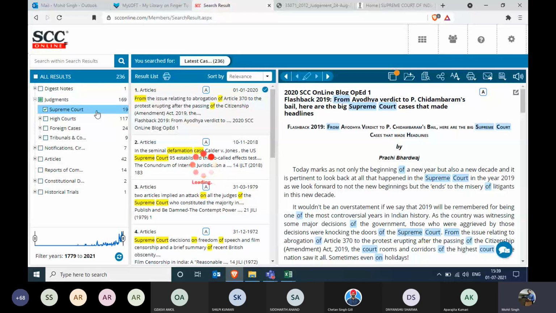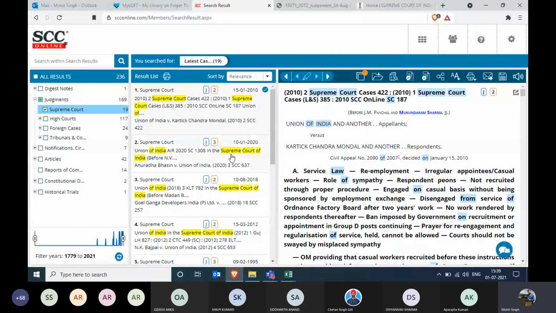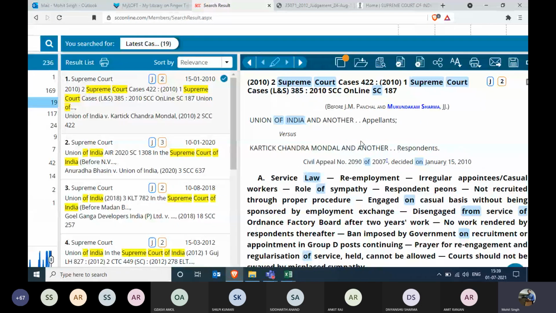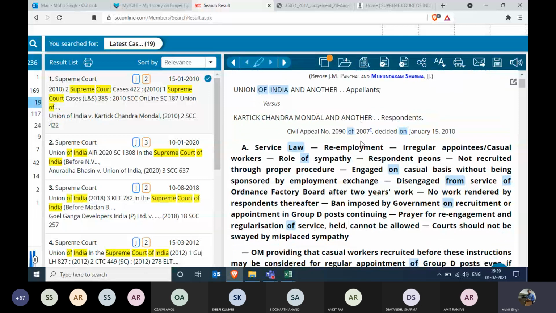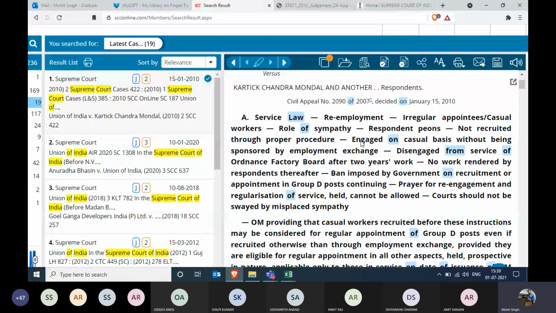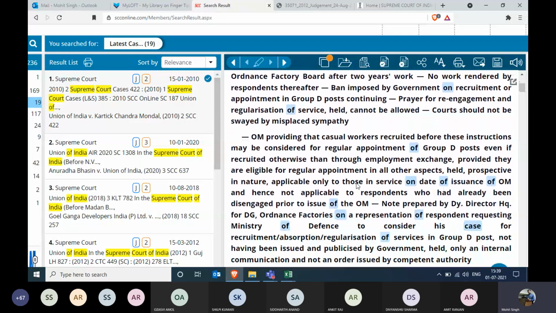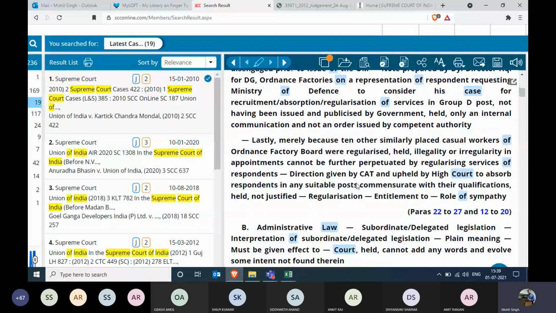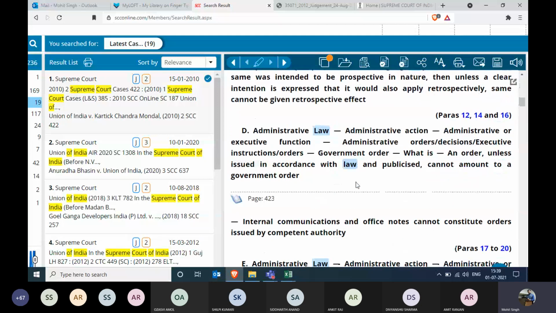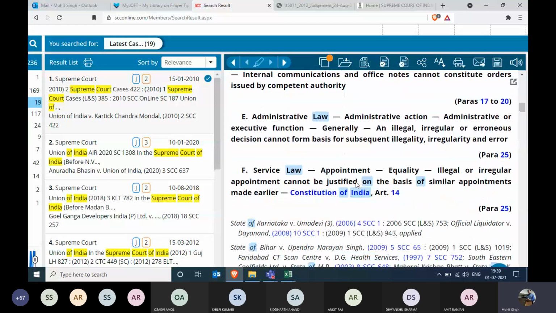And in the middle column, all the judgments coming from the Supreme Court of India will be displayed. So it's a judgment from 2010, Union of India versus Karthik Chandra Mondal, and the head notes follow. In the head note, what I'm actually looking for is the word defamation, because that is actually what I wanted to find in a particular judgment. I feel that this particular head note or judgment is not so relevant for me, as it is talking about service law, administrative law, and yes, service law again.